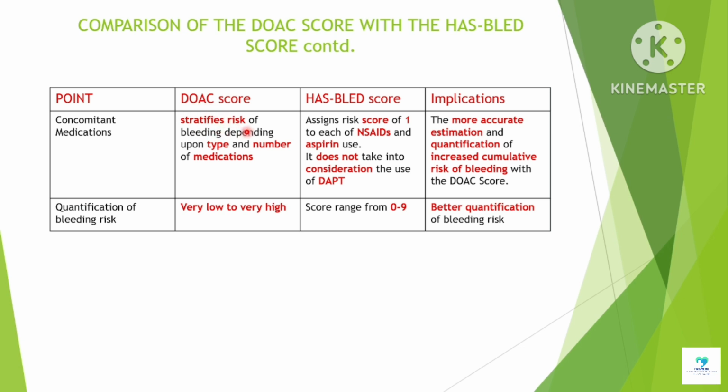Further, the DOAC score stratifies the risk of bleeding depending upon the type and number of medications used, while the HAS-BLED score assigns a risk score of 1 to each of NSAIDs and aspirin used. It does not take into consideration the use of DAPT. So more accurate estimation and quantification of increased cumulative risk of bleeding can be achieved with the DOAC score. The DOAC score classifies patients into 5 risk categories from very low to very high, while the HAS-BLED score provides a score range from 0 to 9. So better quantification of bleeding risk can be achieved with the DOAC score.